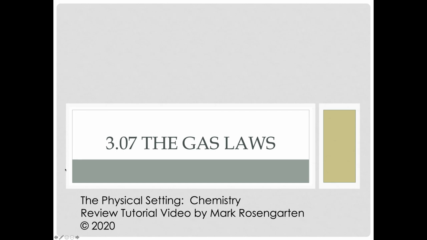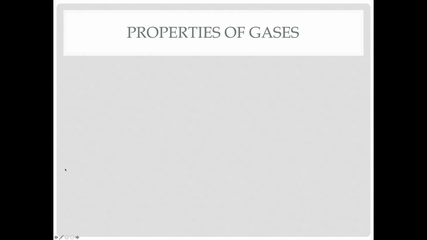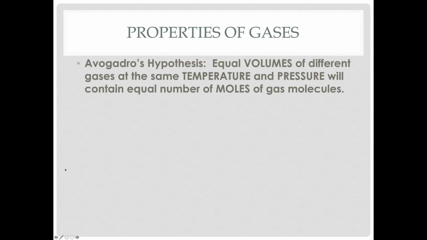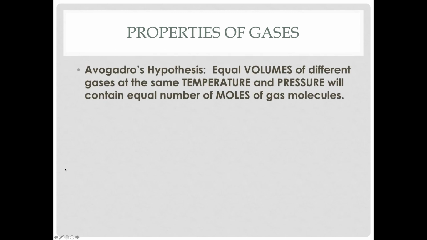Well, here we go. 3.07, the gas laws. Everything we do today is going to assume that we're working with ideal gases. And remember, at STP, we can assume that gases are behaving enough like ideal gases for us to make use of this math. Here's a story. There are certain properties that a gas has, and regardless of the gas, we can change these as variables. Avogadro's hypothesis says that all gases can be treated the same, because if you have the same conditions of volume, temperature, and pressure, then you can assume you have the same number of moles of molecules.